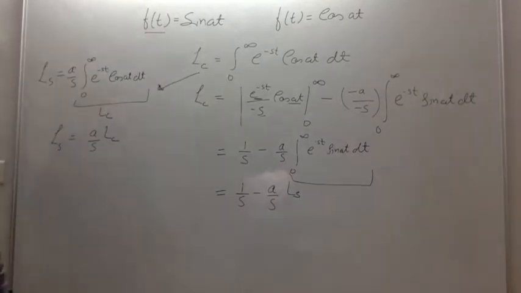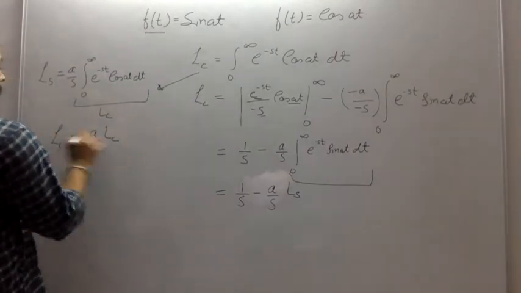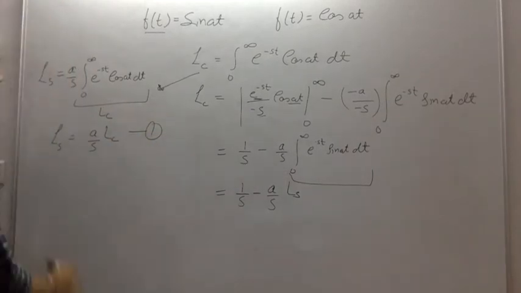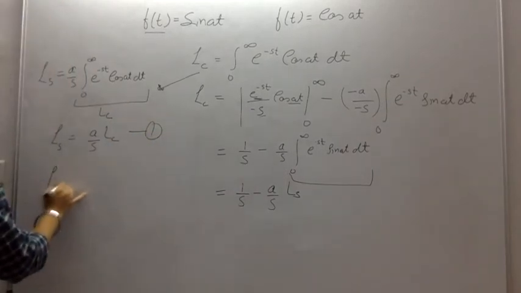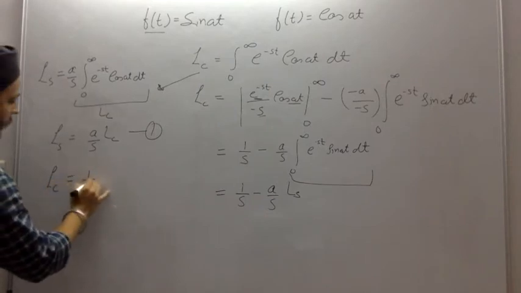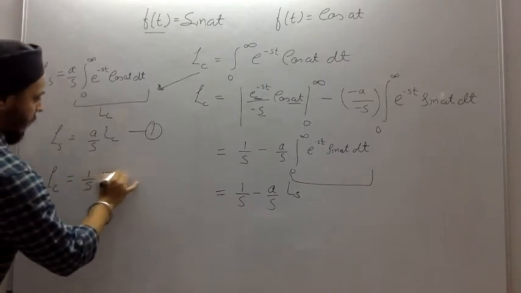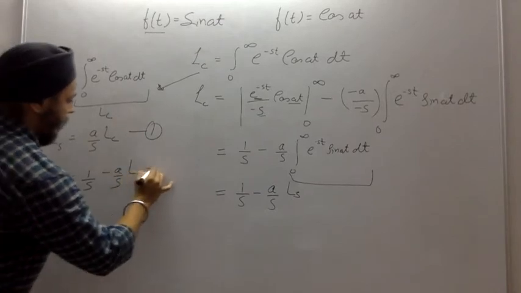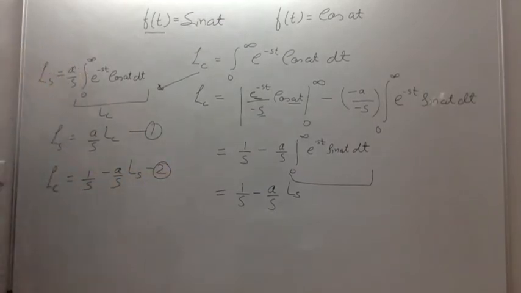Now we have two equations. This is our first equation, and L of c equals 1 over s minus a over s L of s. This is our second equation.